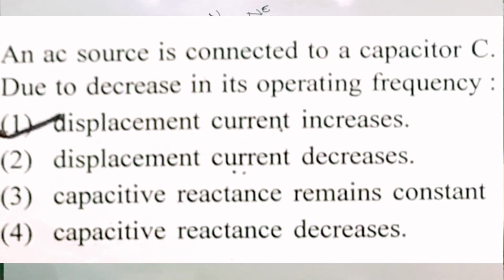Second question, you can check on screen. An AC source is connected to a capacitor C. Due to a decrease in its operating frequency, which one is correct? Listen here. First option: displacement current increases. Second option: displacement current decreases. Third option: capacitor reactance remains constant. Fourth option: capacitor reactance decreases.